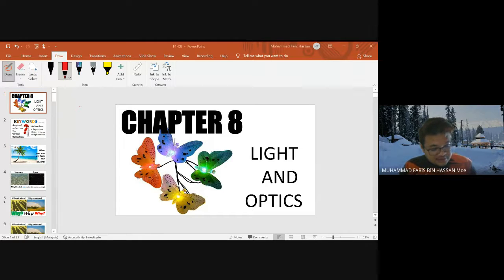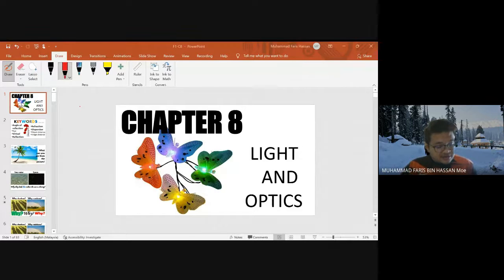So we got 3 conditions needed for combustion, which are oxygen, fuel, and heat. All these 3 conditions need to be fulfilled in order to make sure that the combustion or the fire can be started. And then you also learned about the fire extinguisher. We got several types of fire extinguisher, depending on the materials on fire. And then we also learned about the safety measures to prevent the occurrence of fire.